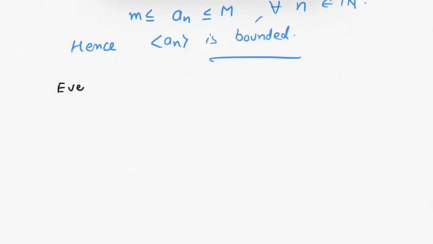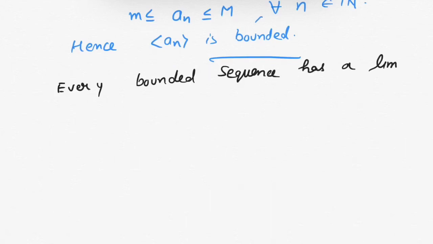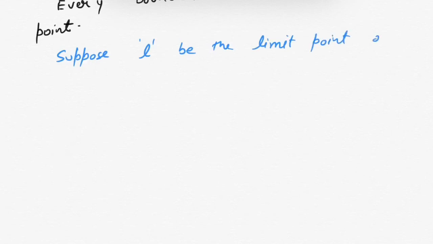Now suppose L be the limit point of sequence an.